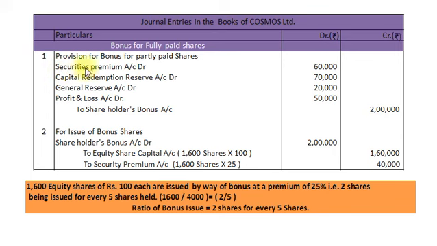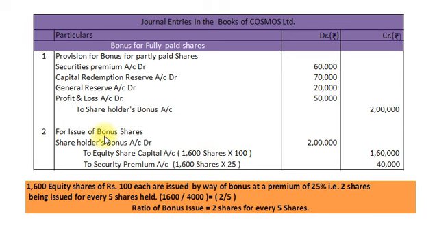And our accounting entry, dear students, here there is a printing mistake. Partly paid up is written, but this is not partly paid up, this is for fully paid up shares. And our accounting entry is securities premium account debit 60,000, capital redemption reserve account debit 70,000, general reserve account debit 20,000, profit and loss account debit 50,000 to shareholders bonus account rupees 2 lakh.